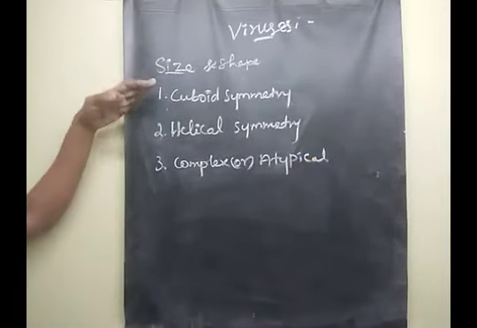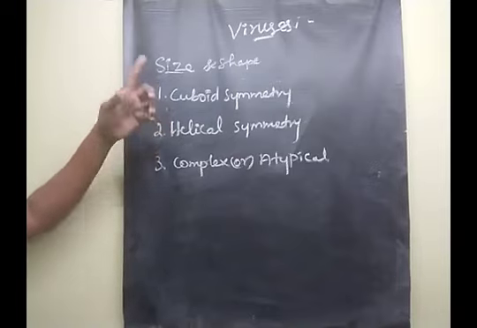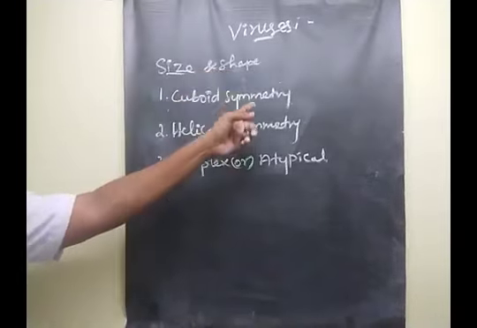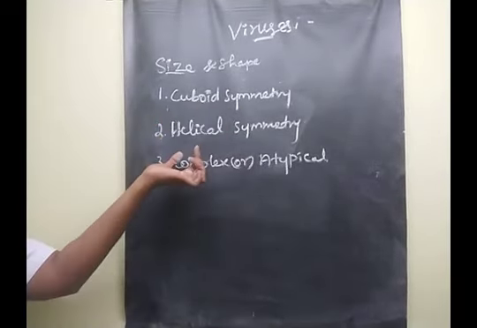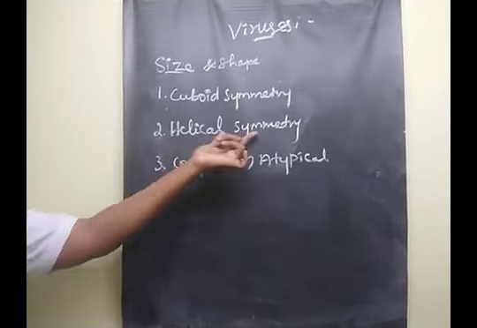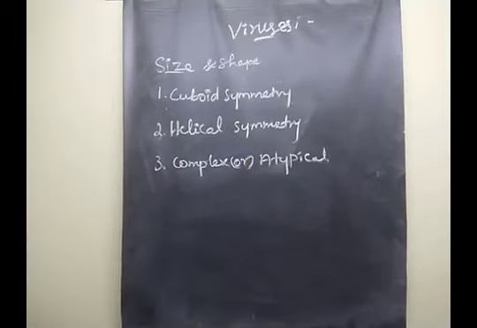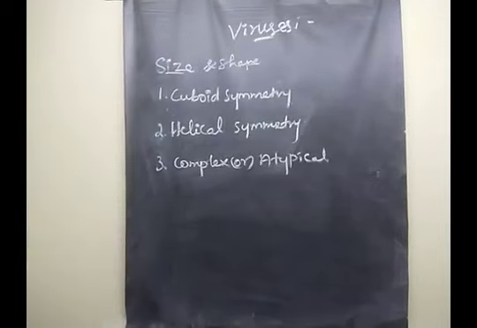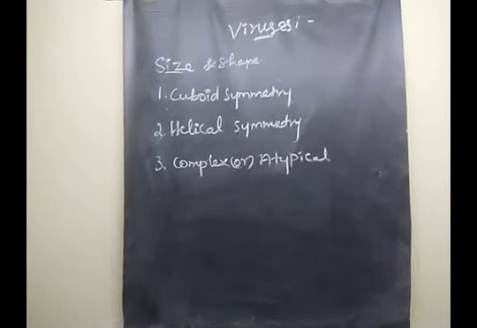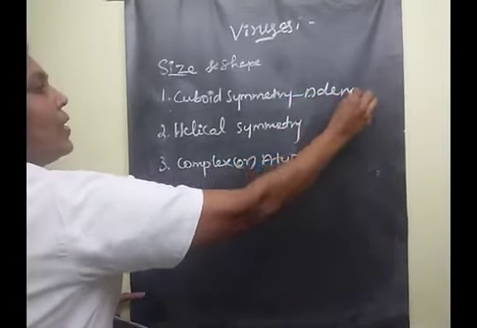These are the three types of viruses based on their shape and symmetry. The best example of cuboid symmetry is the adenovirus.